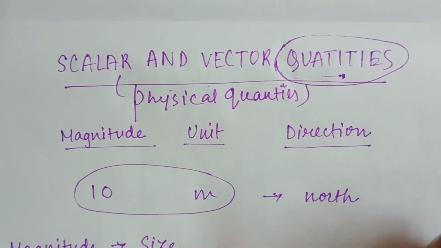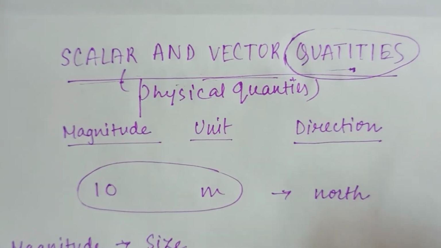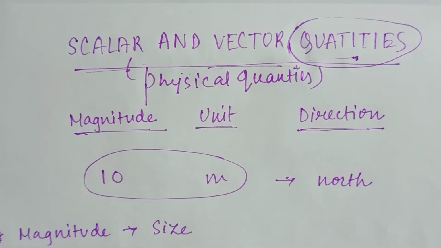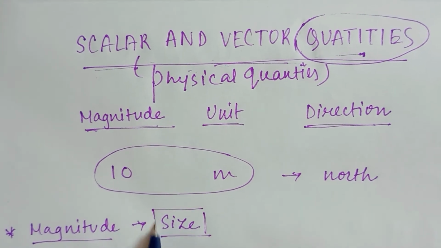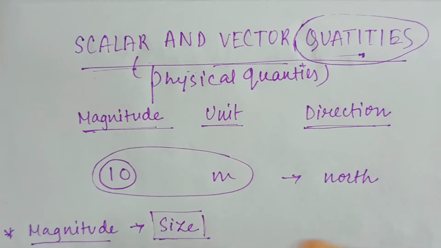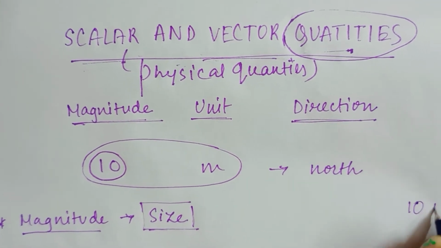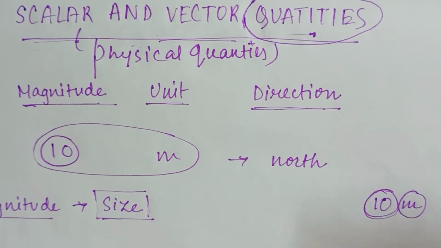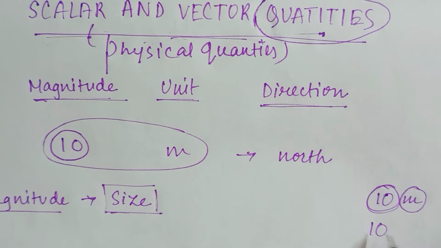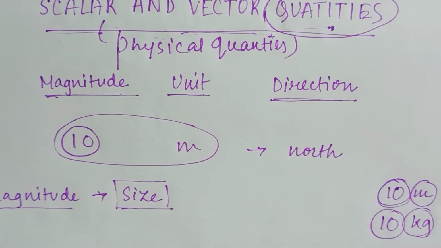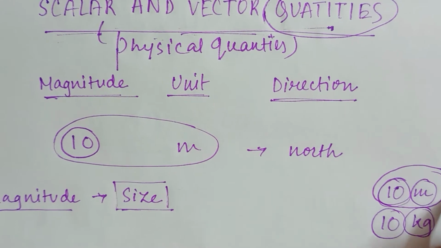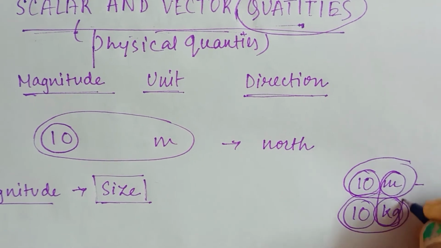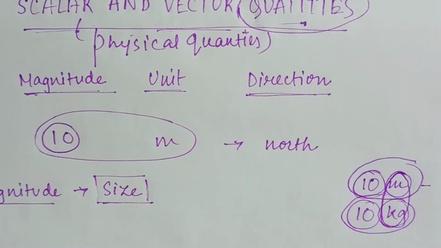Now before understanding what is scalar and what is vector quantity, let's understand the meaning of these three terms. So what is the magnitude? Magnitude means the size of anything. This number which you are seeing, like 10 meter. This is the number, this is the value, and this is the unit by which I am representing the number. Now if I write the same 10 but it is kg, we can understand that the first is for distance and this is for mass. So you can see what an important role this unit plays.